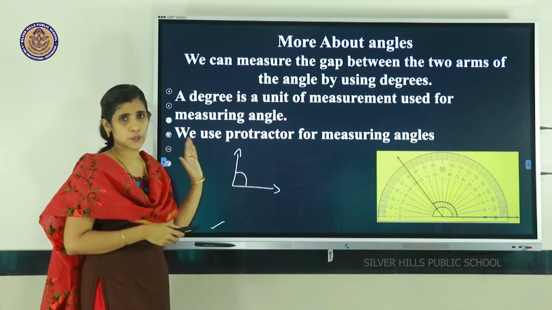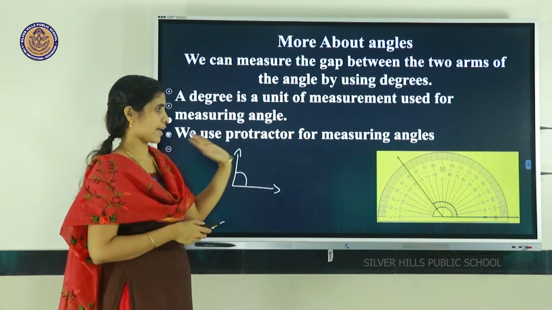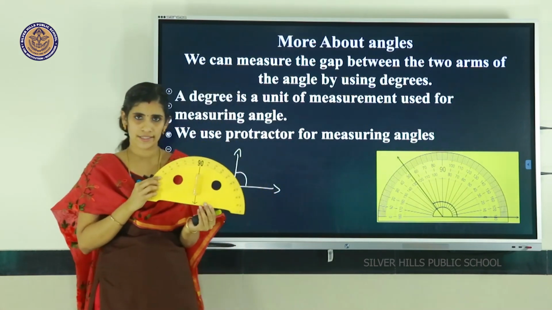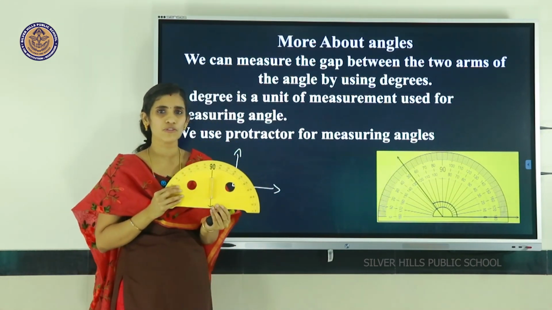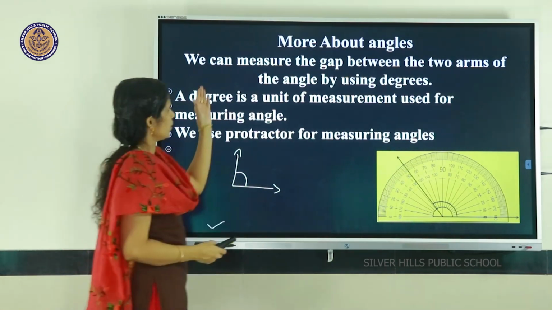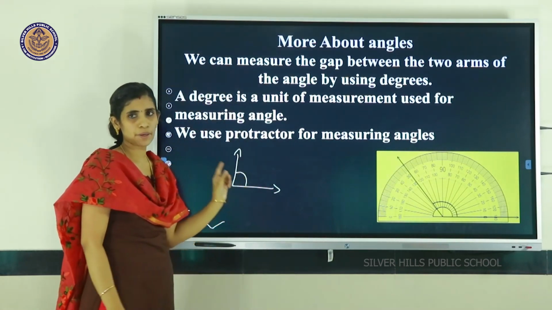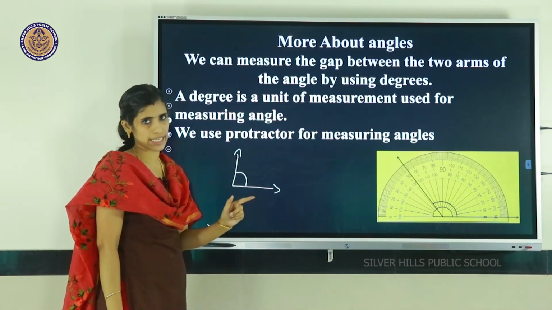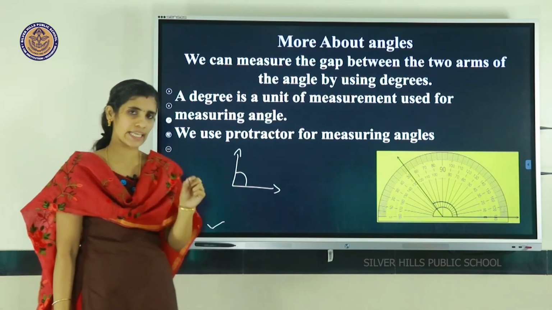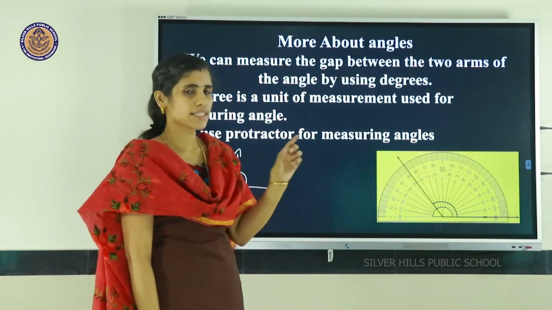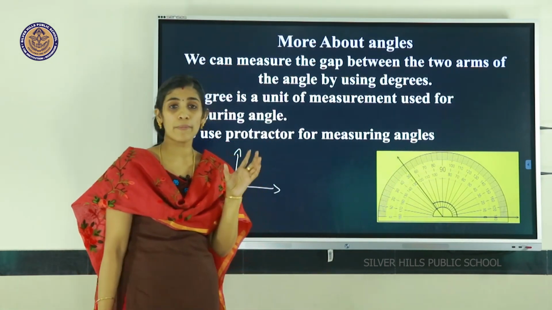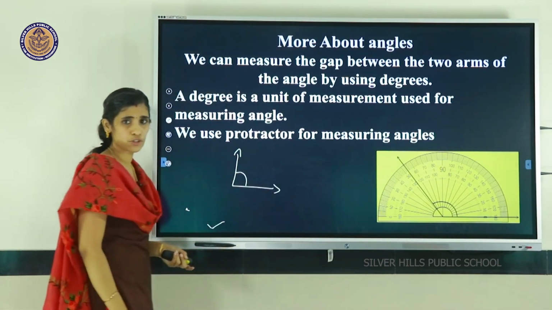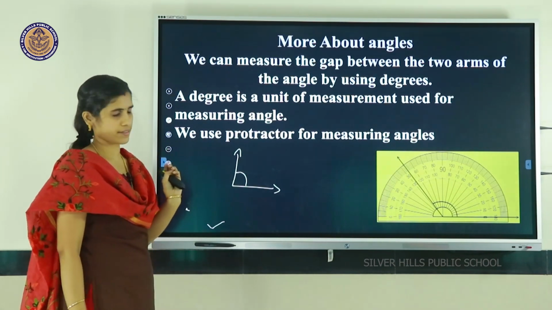This is an instrument, this instrument is a protractor. So we can measure the gap between two arms of an angle by using degrees. Degree is a unit for measuring angles, and protractor is an instrument for measuring angles.